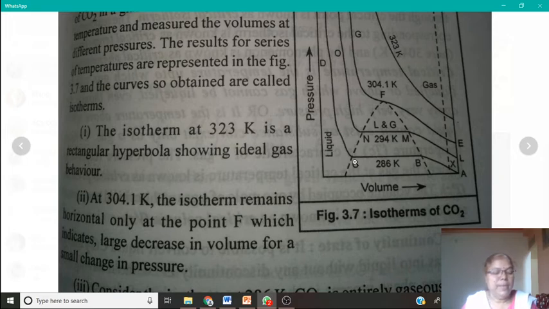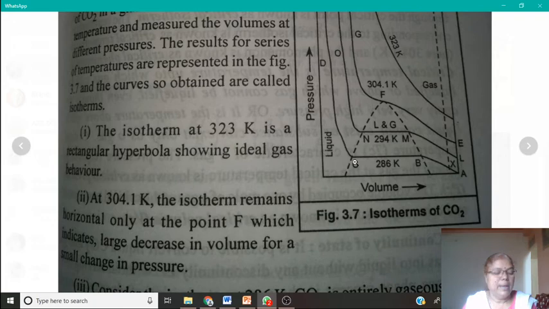The curve BC remains horizontal when the gas is changing into liquid at nearly constant pressure. Along this curve, both the gas and liquid are present in equilibrium, and the curve CD represents the liquid only.